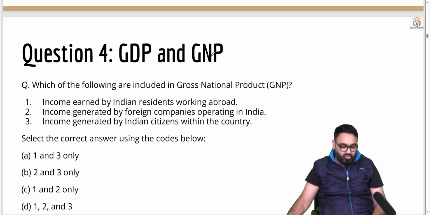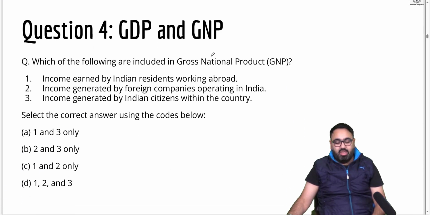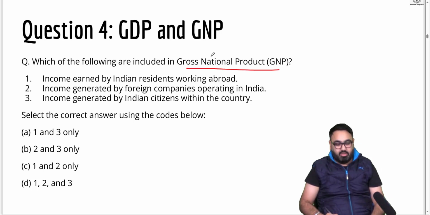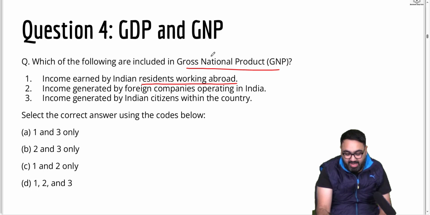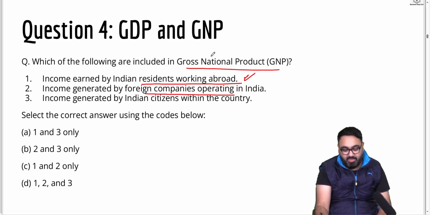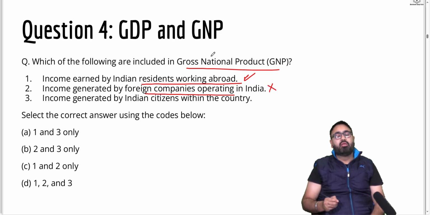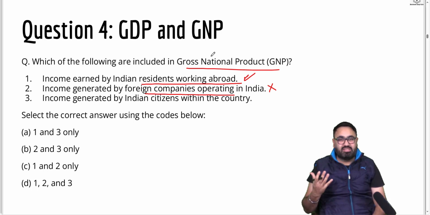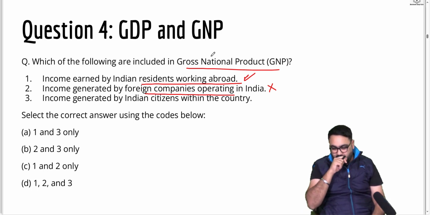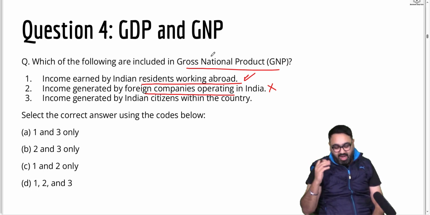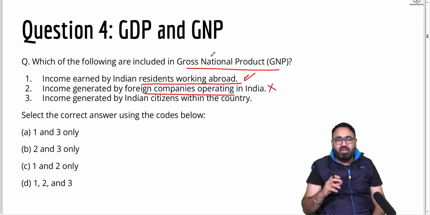Next, question number 4. Which of the following are included in the GNP, gross national product? Income earned by Indian residents working abroad? Yes. Income generated by foreign companies operating in India? No. So GNP basically is the income of all the Indians, irrespective of wherever they are living. So if an Indian is living in America, his or her income would also be added in our GNP. Foreign companies' income is not added in the GNP.